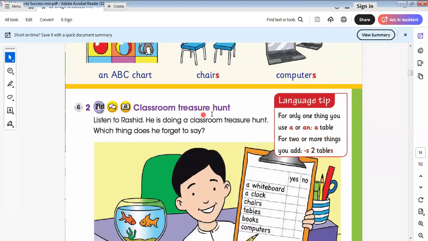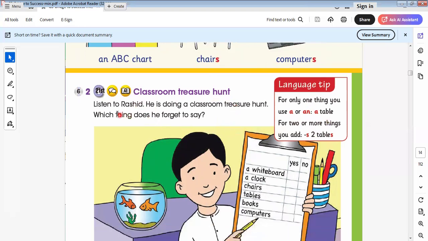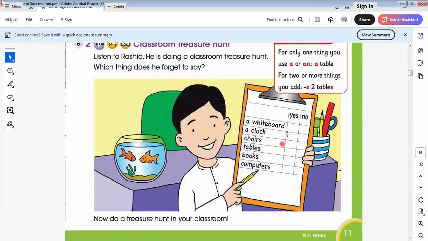Okay? Here is the classroom treasure hunt. Listen to Rashid. He's doing a classroom treasure hunt. Which thing does he forget to see? Here we have things that he sees, and something that he forgets to see. Here are the whiteboard, clock, chairs, tables, books, and computers. We say here whether you see it or not.